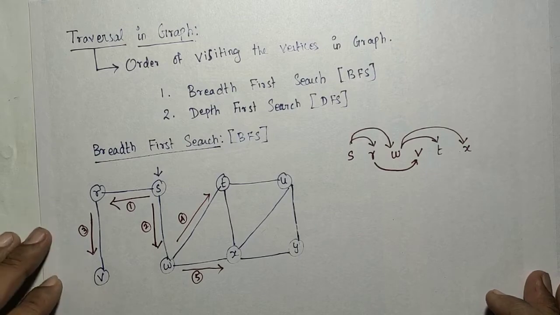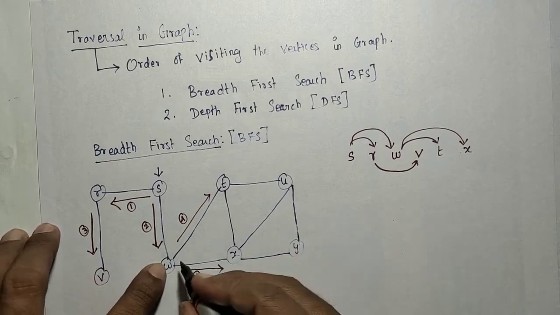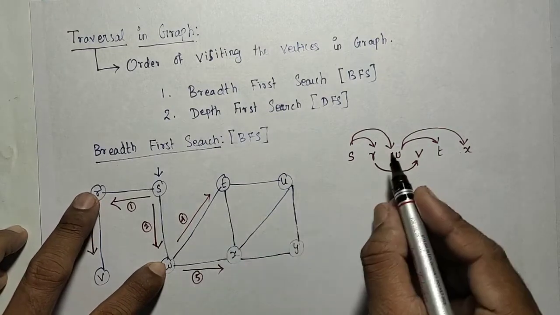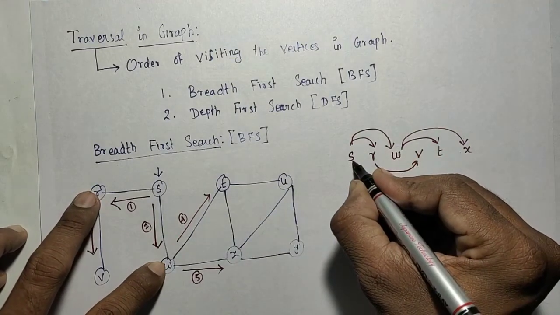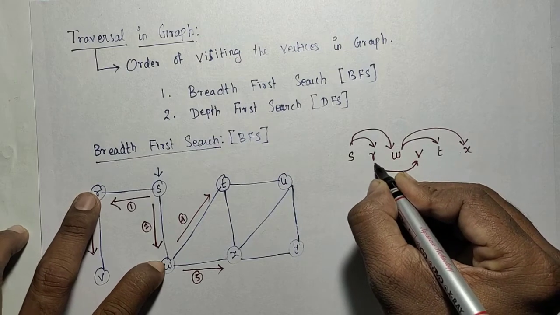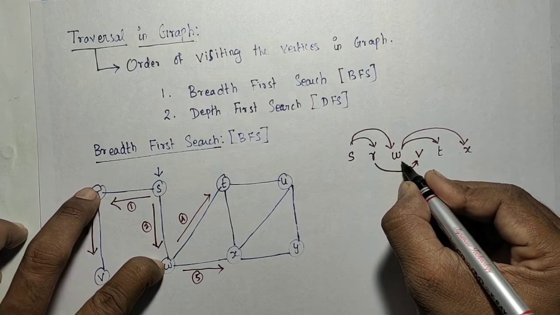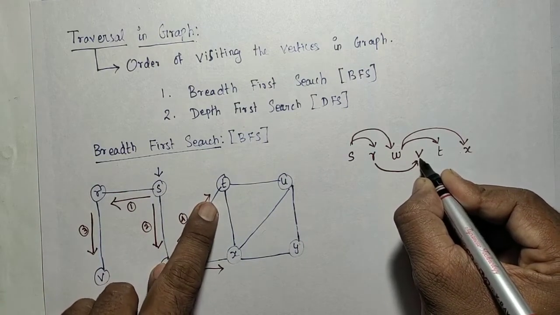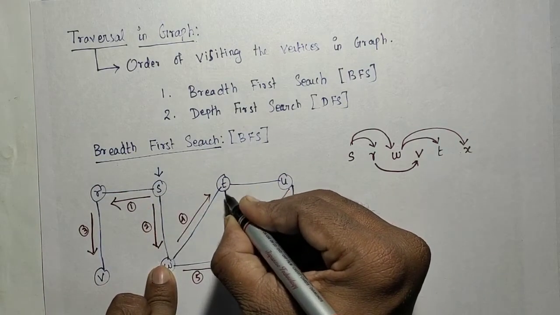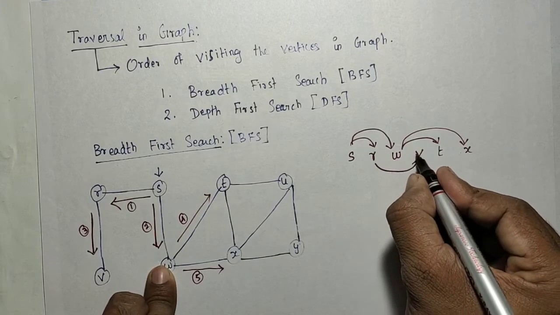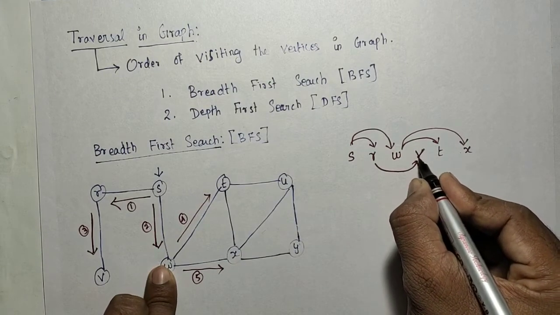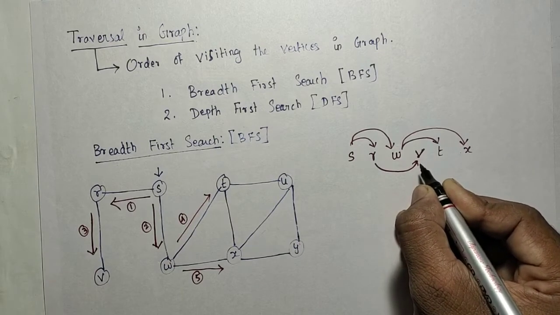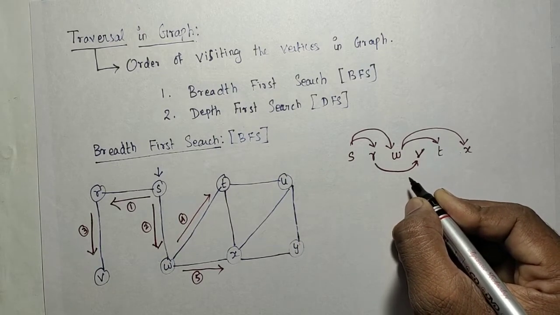W's adjacent nodes are completely visited. Next I need to go for the adjacent nodes of what? S's adjacent nodes are visited. Then R's adjacent nodes are visited, and W's adjacent nodes are visited. Next I need to go with V's adjacent nodes. We should not go for T and X. So V's adjacent nodes have to be visited. It is just level by level, or generation by generation.